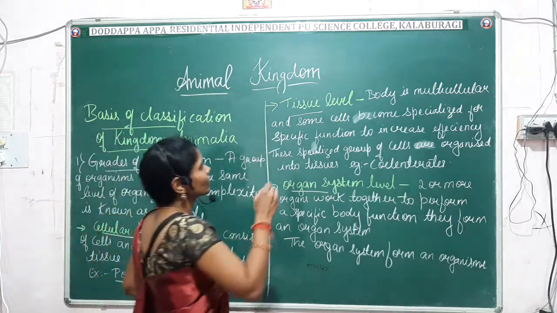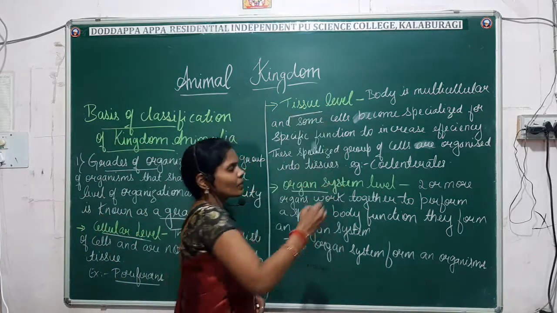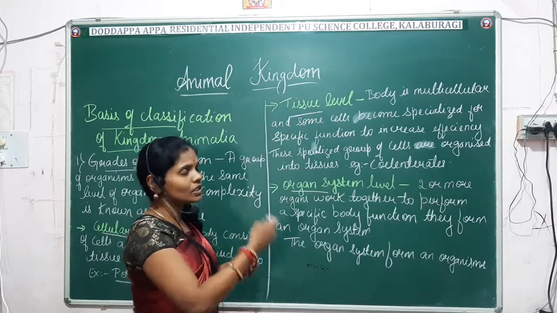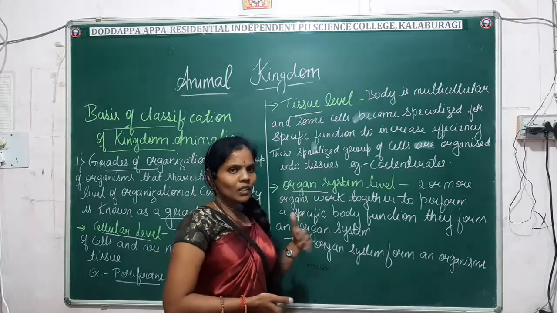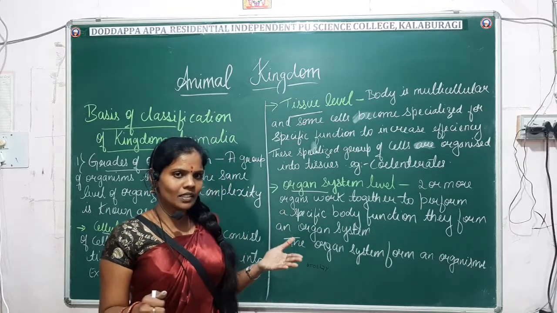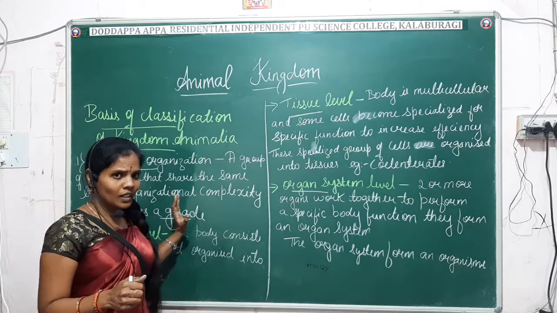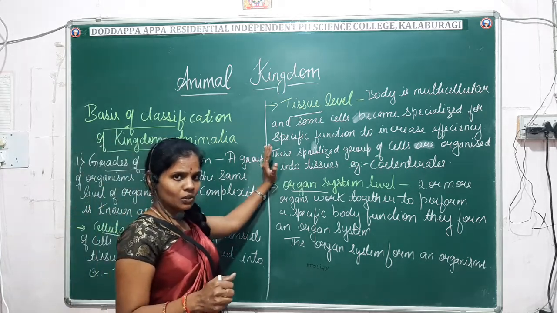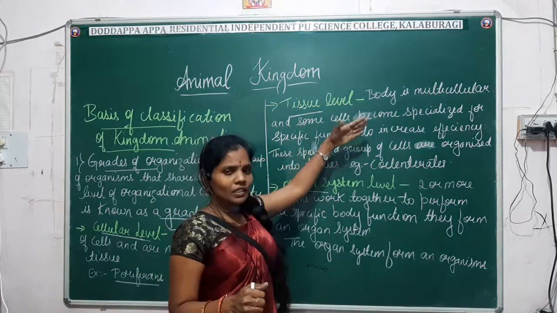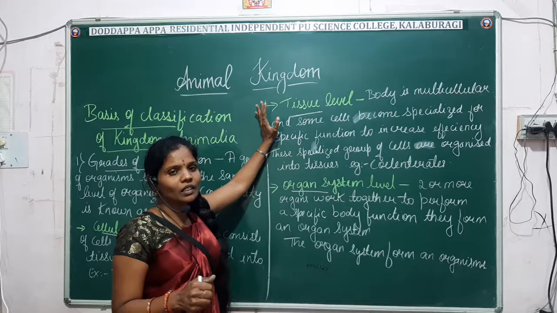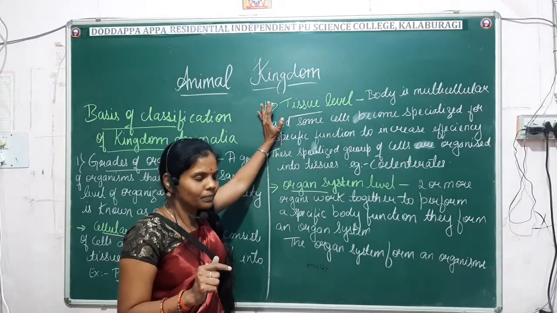Second comes the tissue level of organization, slightly higher than the cellular level. Here in the tissue level you see development. You know what a cell, a tissue and an organ are. A cell is the basic unit of life. A group of cells makes a tissue. Generally the multicellular animals have the tissue level of organization.